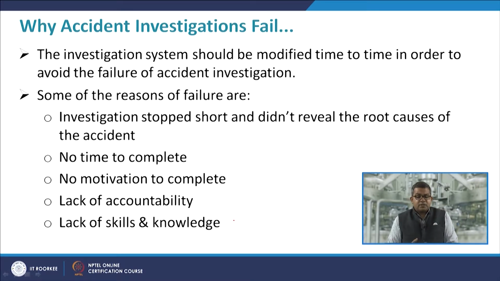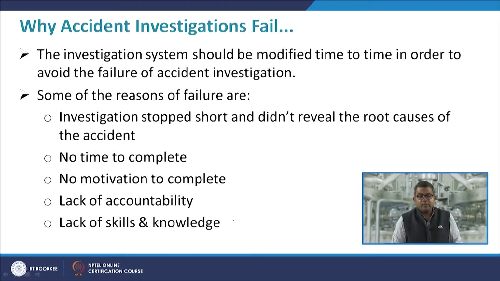Now, sometimes these accident investigations fail. So, why do these accident investigations fail? The investigation system should be modified from time to time in order to avoid the failure of accident investigation. Some of the reasons for the failures may be like: investigation is stopped short and didn't reveal the root cause of the accident.